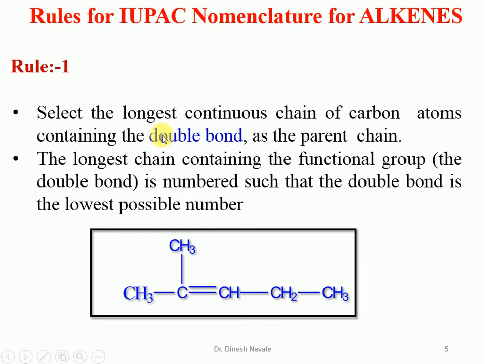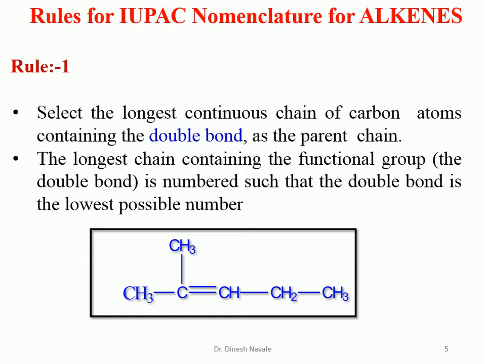Then the longest chain containing the functional group, which in case of the alkene is a double bond, is numbered such that the double bond gets the lowest possible number. That means while numbering the longest possible carbon chain, the lowest possible number should be given to the functional group, the alkene.